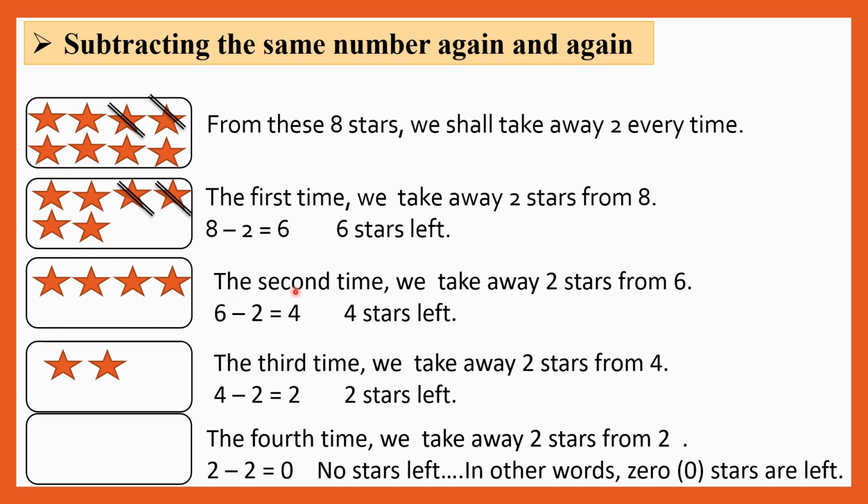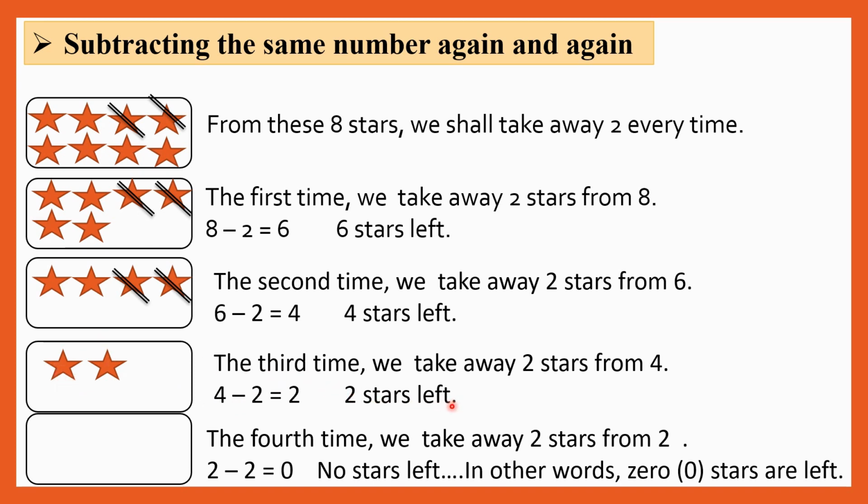Okay, the second time we take away 2 stars from the 6. Okay, students, then 6 minus 2 is equal to, yes, 6 minus 2 is equal to 4. So how many stars left here? 1, 2, 3, 4. So there are 4 stars left here. Now here, the third time we take away 2 stars from 4. Third time, students, okay? Third time we have to take away 2 here also. 1, 2. Okay? So how many stars left here? Yes, 1, 2. So 4 minus 2 is equal to 2. So how many stars left here? 1, 2. So there are 2 stars left here.